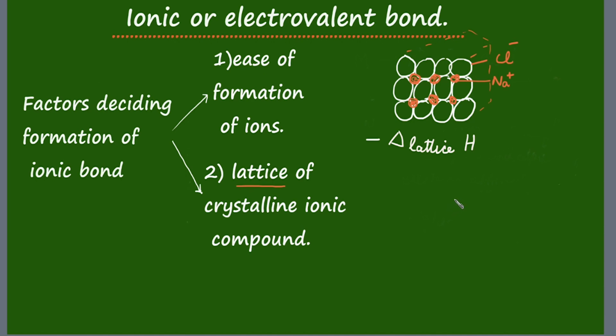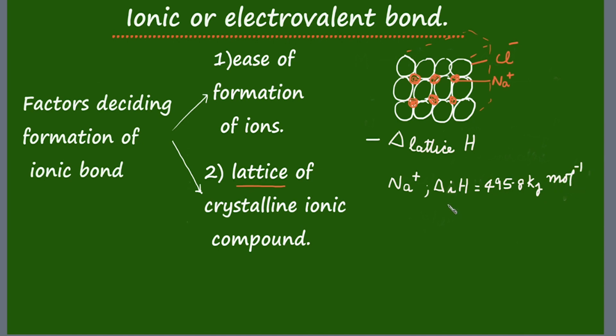Scientists tell us that it is this lattice enthalpy, that is energy released during formation of lattice, that makes ionic compounds stable. I will explain. Let us take one example. Ionization enthalpy for formation of sodium ion from sodium atom has been found to be 495.8 kilojoules per mole.